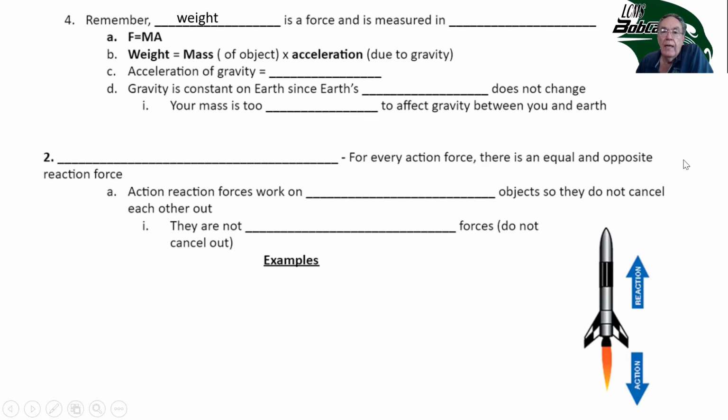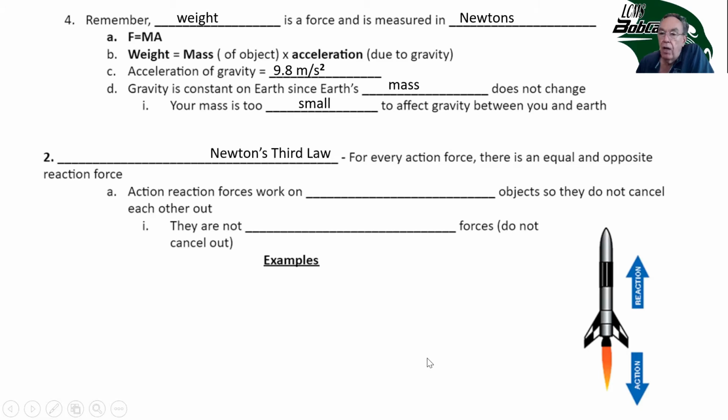Remember, weight is a force and it's measured in newtons. So in the equation F equals m times a, weight equals the mass of an object times the acceleration due to gravity. Acceleration of gravity on Earth is 9.8 meters per second squared. Gravity is consistent on Earth since the Earth's mass does not change. Remember, your mass is too small to affect gravity between you and the Earth.